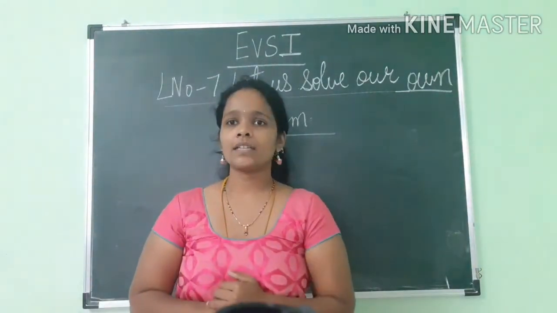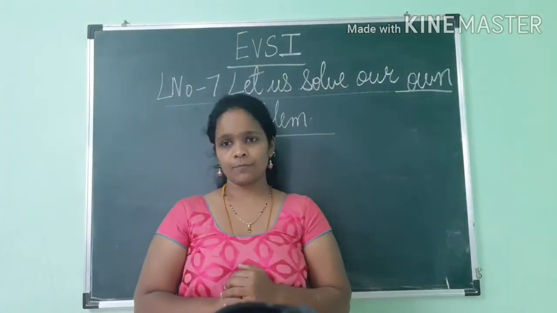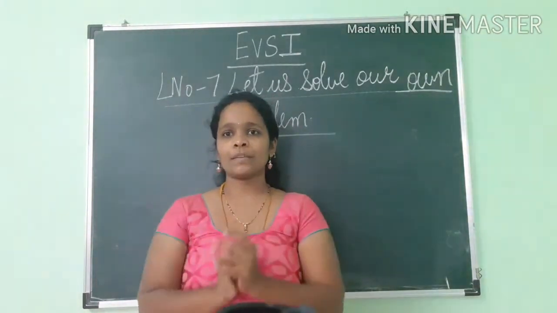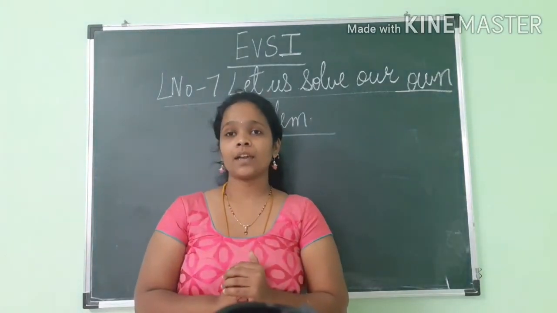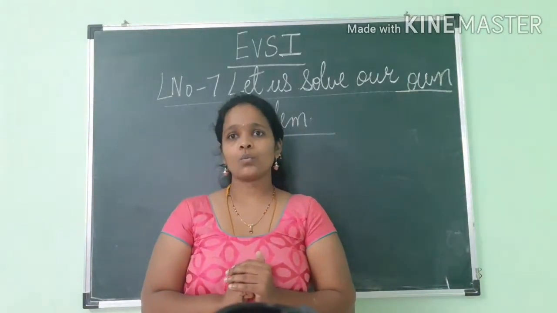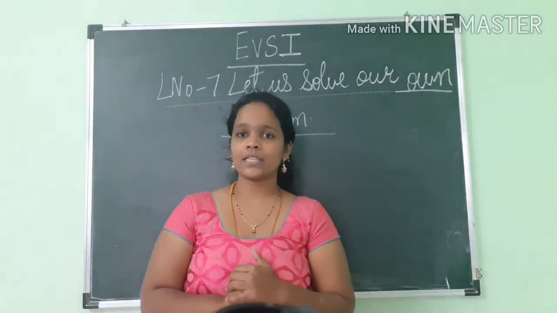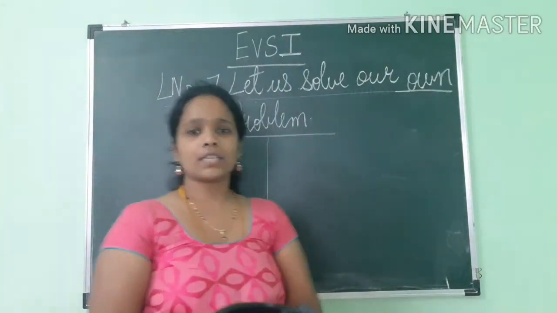Now let us start with the first one in this. Now you have seen all the pictures and I have explained what they are telling us from those pictures. Now we will start with the first one, that is issues in civic life.